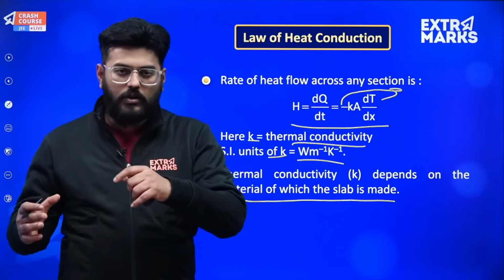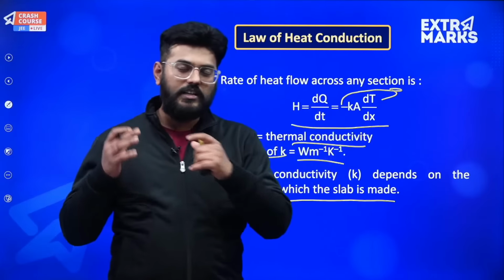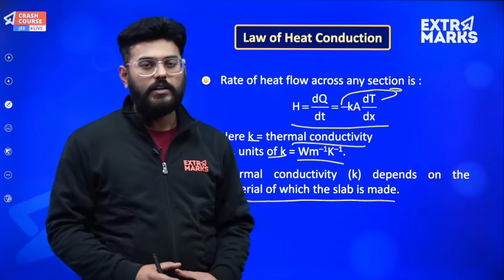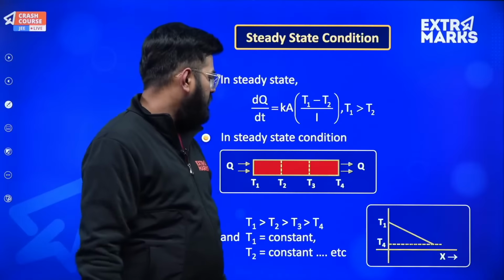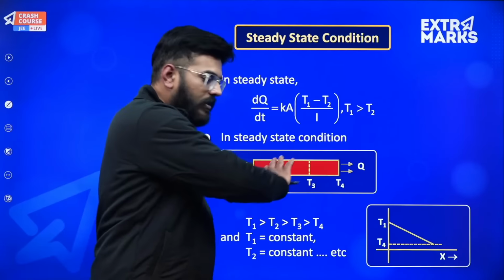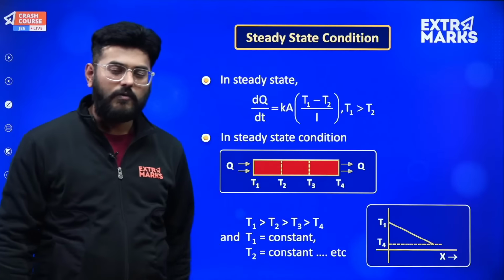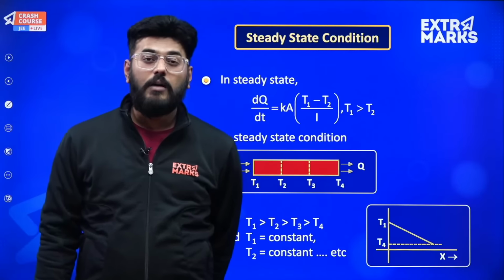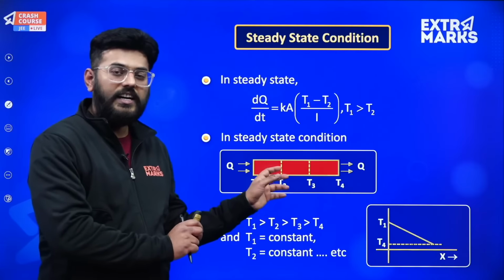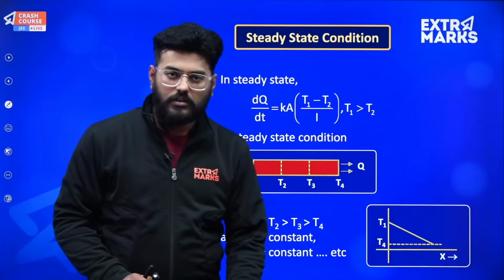So you need to actually construct this entire expression in sync with what you have studied in current electricity, because this will actually help you in all the numericals which you will face. And I'll be solving questions based on that as well. So in steady state, there will be a proper amount of heat flow. That means the amount of heat energy which is flowing through a particular cross sectional area in dt time is constant for all the elements.